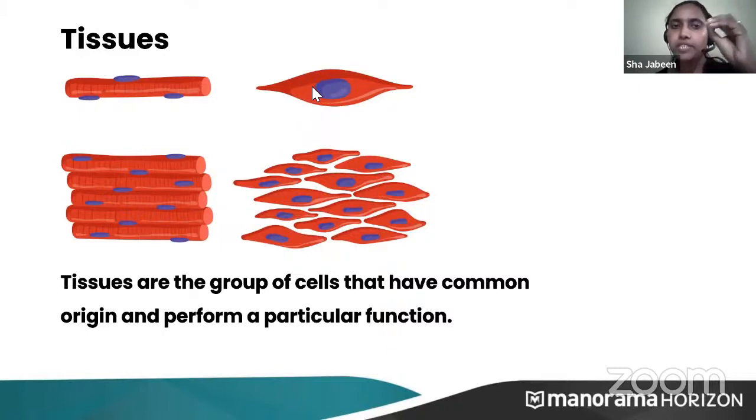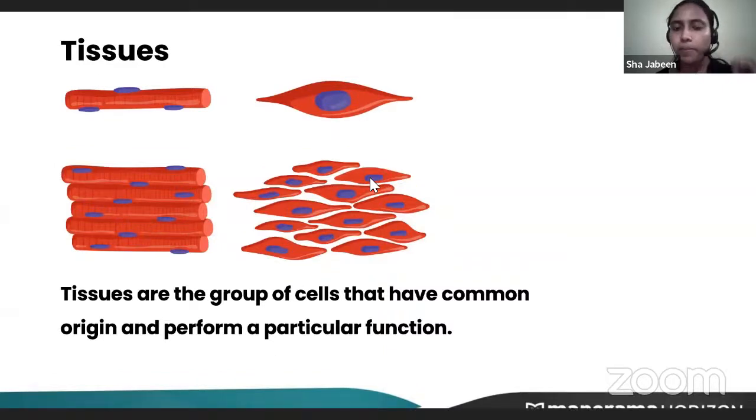A spindle fiber cell comprises tissues having only spindle shaped cells. All the cylindrical cells together form a tissue. So these are muscle tissue examples. Similar cells form a tissue and they do a particular function.